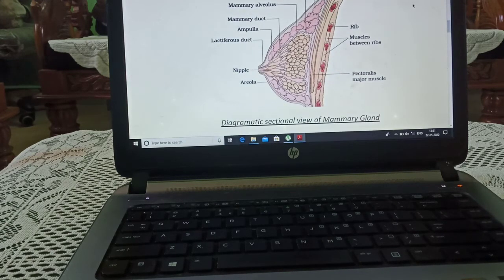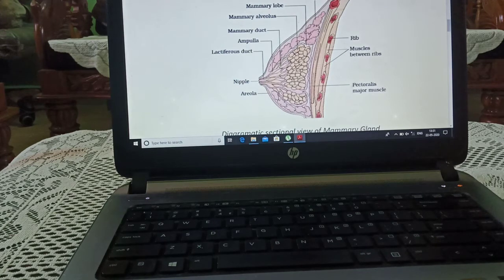Now we will see the structure of the mammary gland. As you can see, this is the fat, meaning fatty tissue, the mammary lobe, and the mammary alveolus. These are mammary ducts. All alveoli are collected in the duct. These are the ampulla, and these all open to the outside.